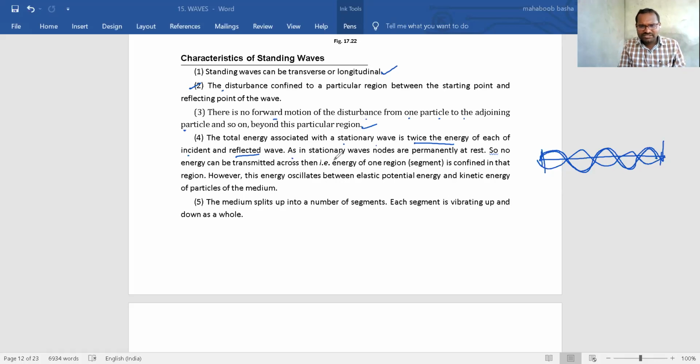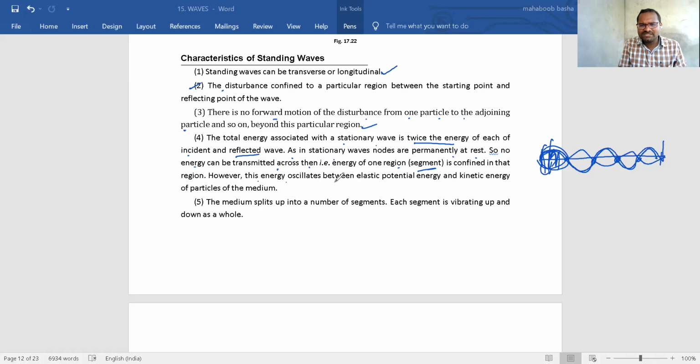Next point, as the nodes of stationary waves are permanently at rest, no energy can be transmitted across them. Energy of one region, meaning one segment, is confined in that region only.